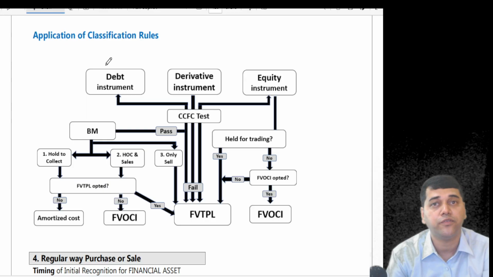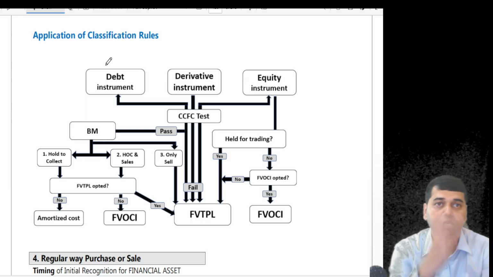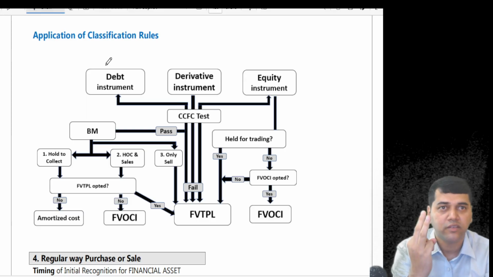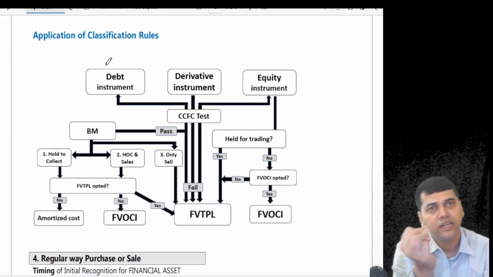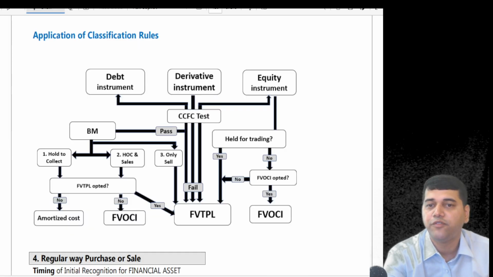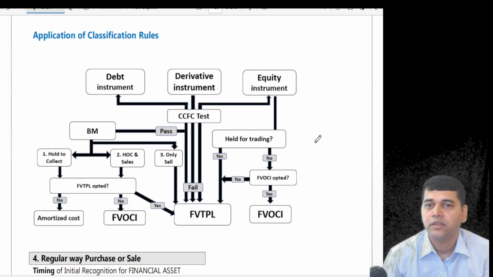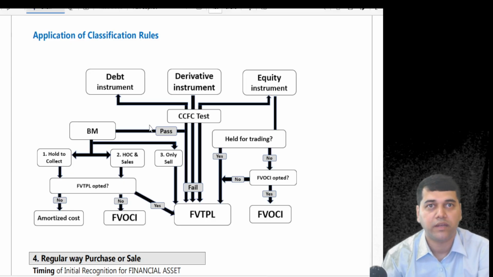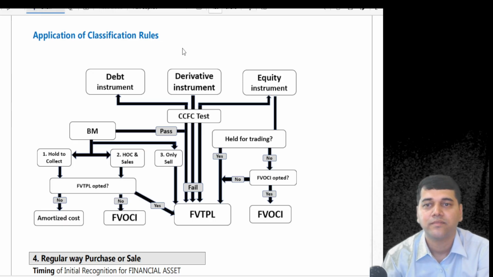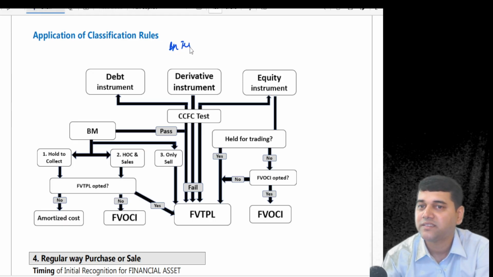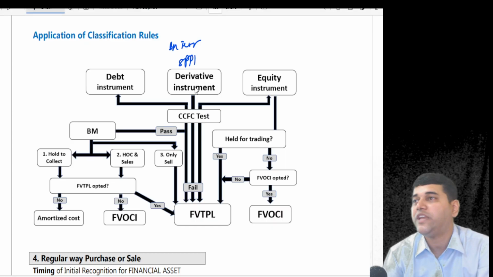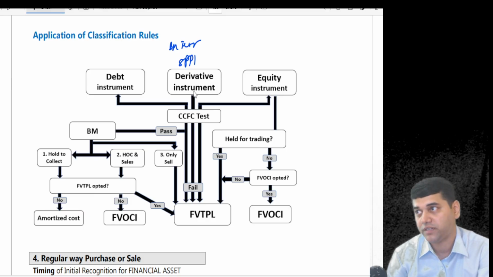How many types of financial assets are there? Three types. How many types of securities are there? Three types: bonds or debt, equity, derivative. Is there any fourth? No. Let us apply this one by one. These two tests. Which two tests do I need to apply for classification? BM test, SPPI test.